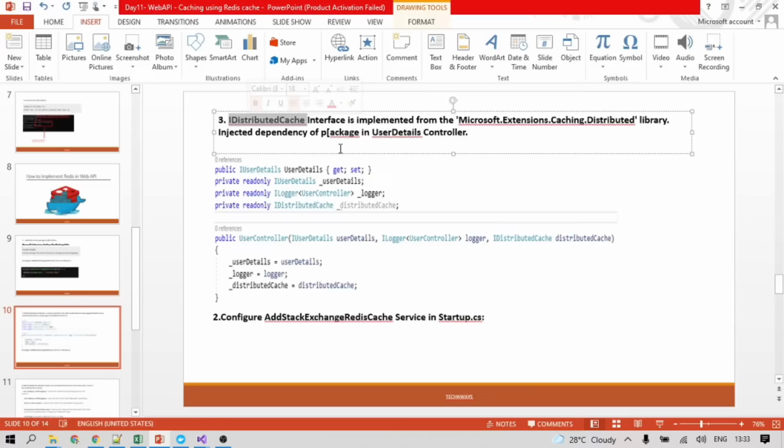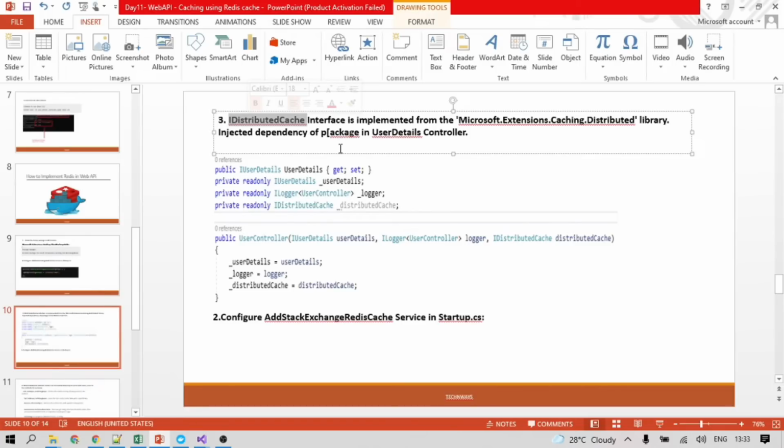What this interface is doing is that whatever dependent methods we require for managing the cache, like the get method, set method, and remove method, those methods are declared in this interface and implemented in a package. After injecting this interface in our controller class, we would be able to implement those methods.